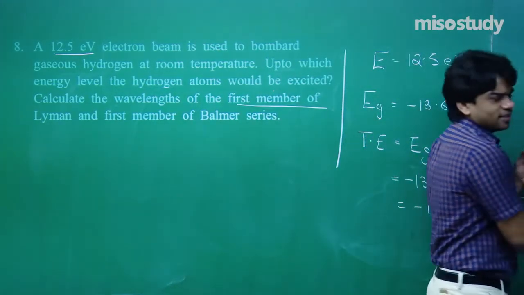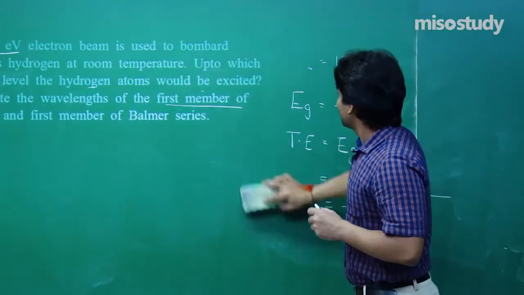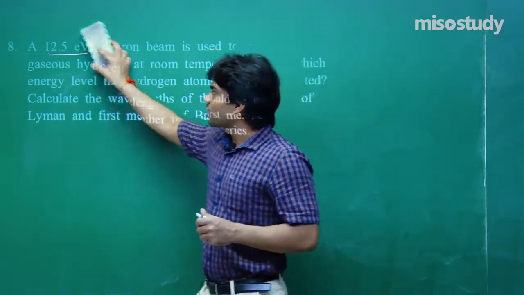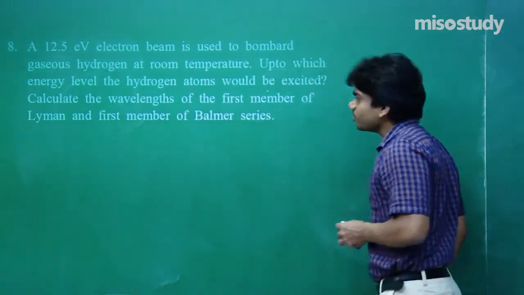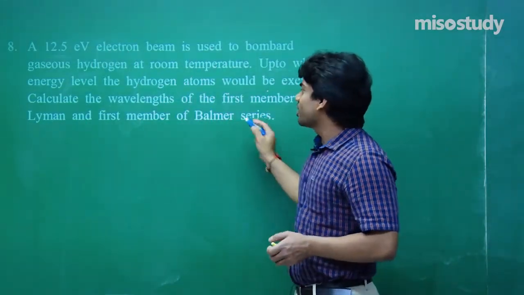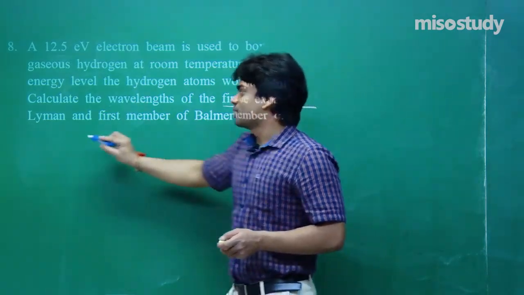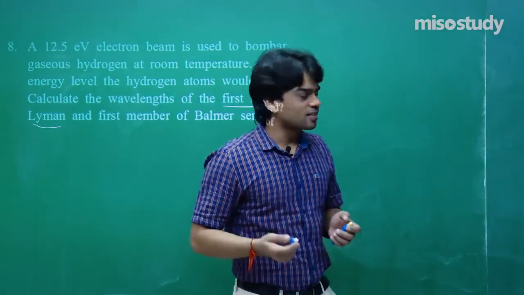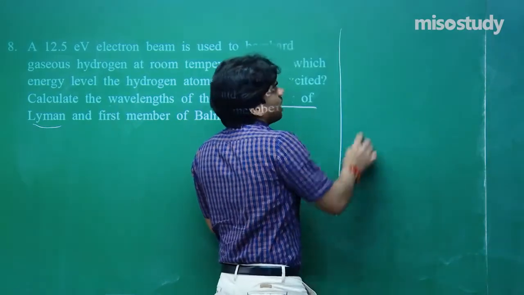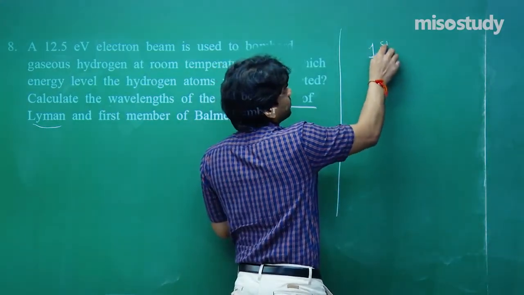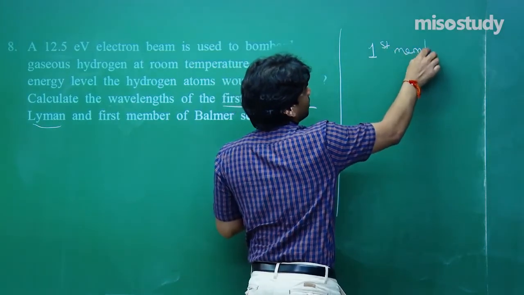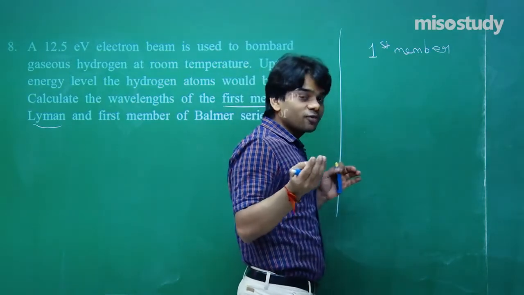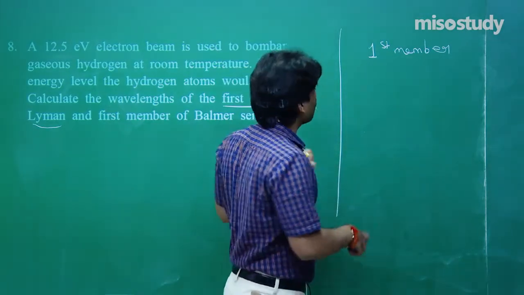Second part is quite easy, which I think I should not discuss. Already such pattern of questions I have discussed in our earlier questions. But then too, I'll give you an idea. Calculate the wavelength of the first member of the Lyman series. If I give you this, you can easily evaluate others. Lyman series first member lies in the UV region. So for the first member, the electron is going to transit from n equals to 2 to n equals to 1.